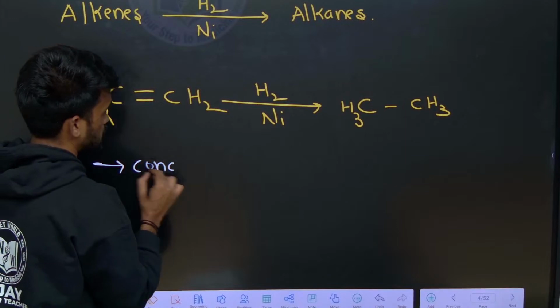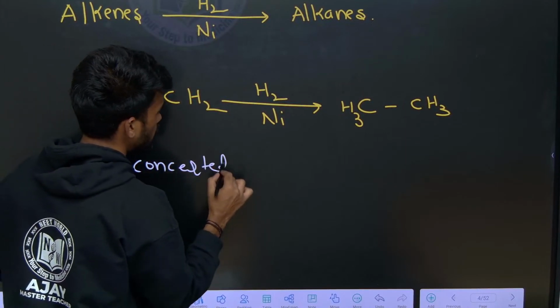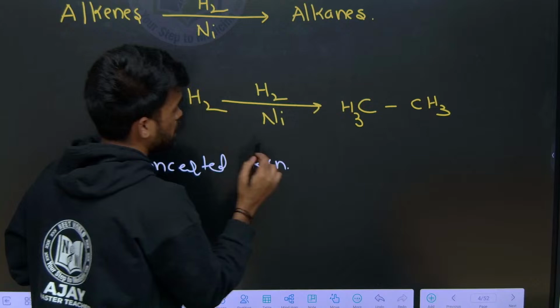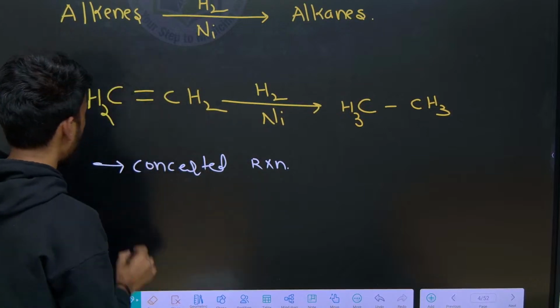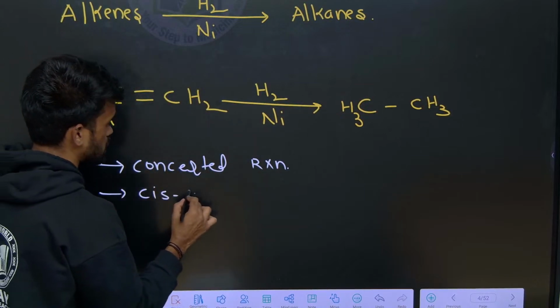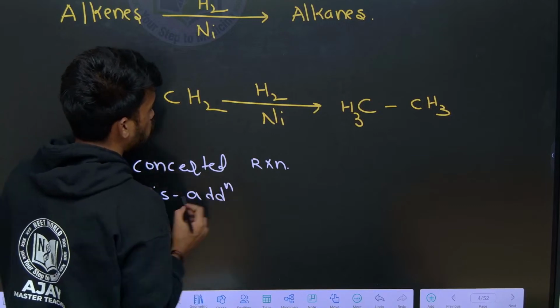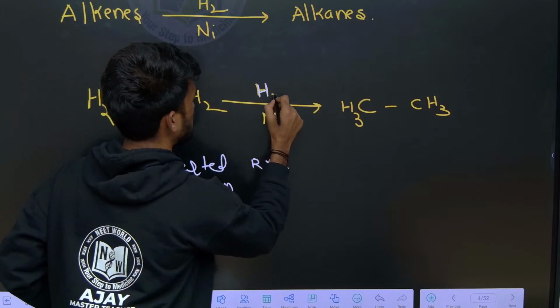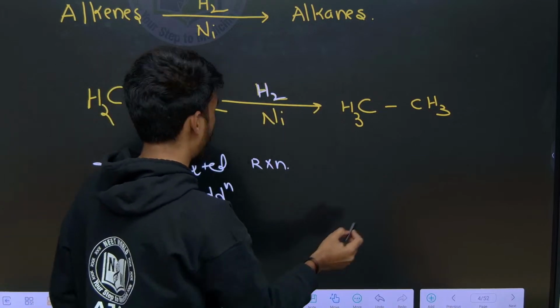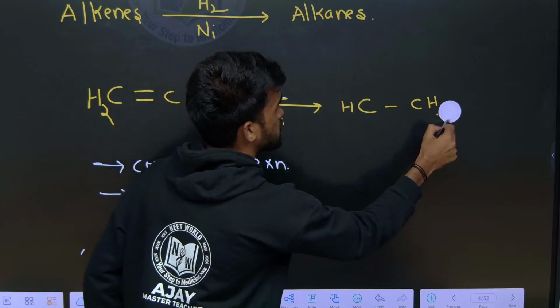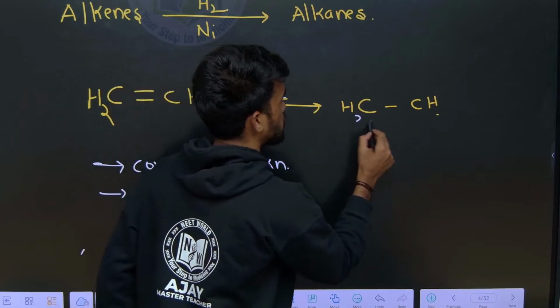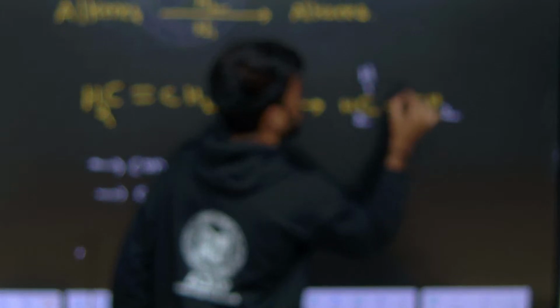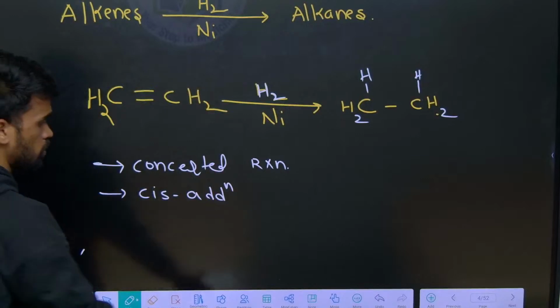Here you need to remember this is a concerted reaction, meaning the reaction takes place in a single step. This is also a cis addition reaction. It means both hydrogens are added from the same plane, so we can say cis addition or syn addition. These two hydrogens should be on the same plane of the carbons.